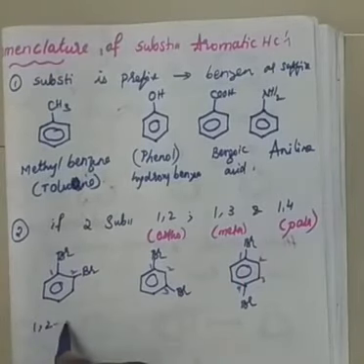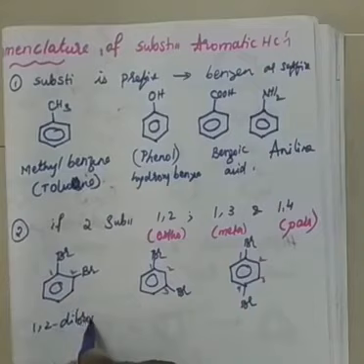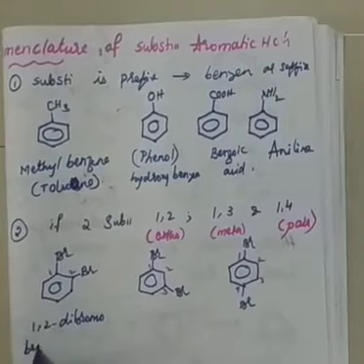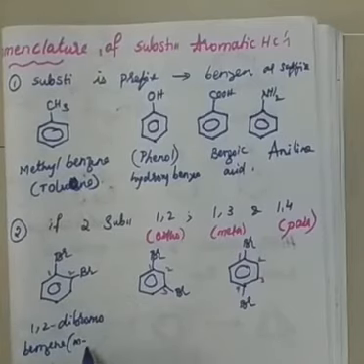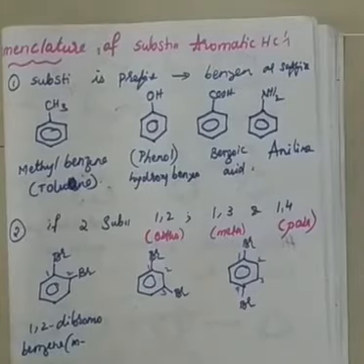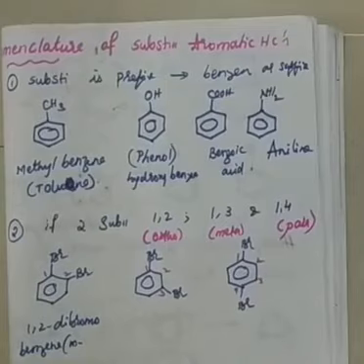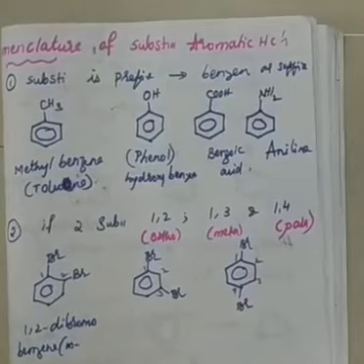1, 2 dibromobenzene, right? But may I write metabromobenzene, right? 1, 3 dibromobenzene or metabromobenzene I can call, right?